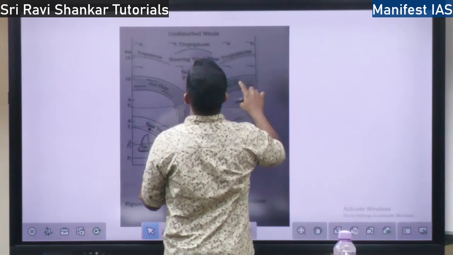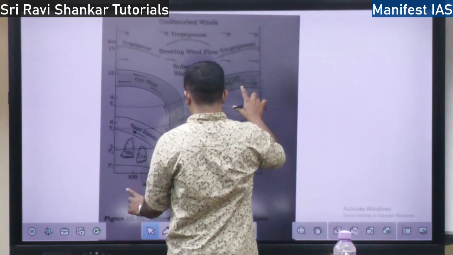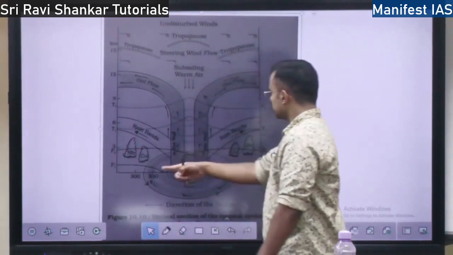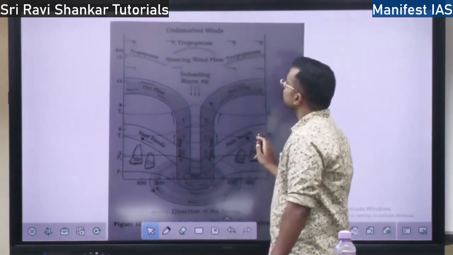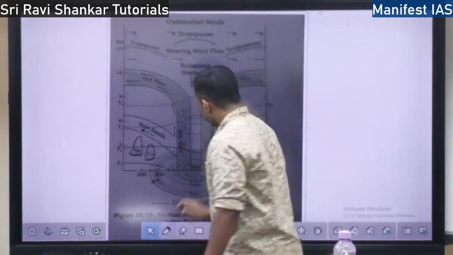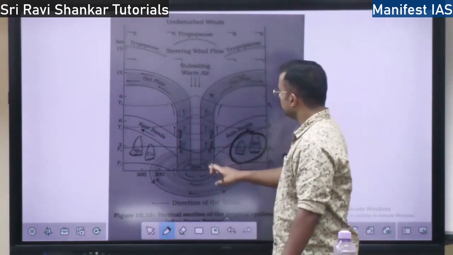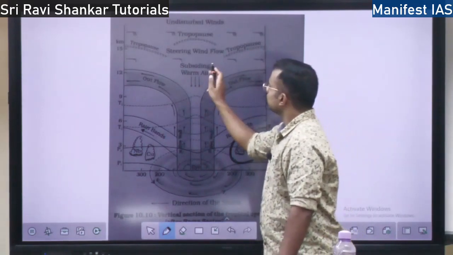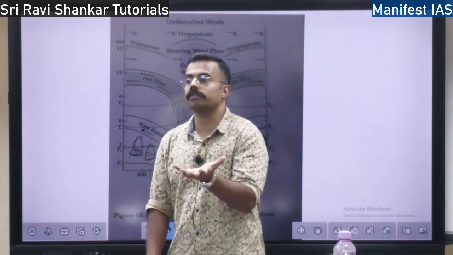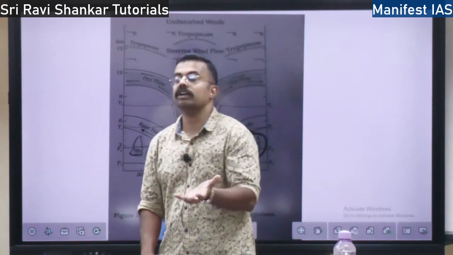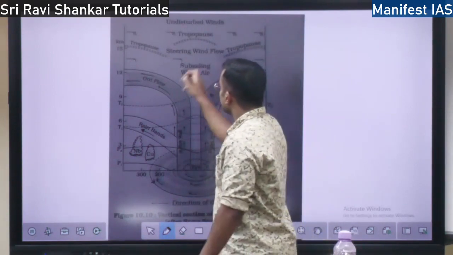See, this is a cyclone proper. Here the cumulonimbus clouds are there. They are coming out of the, see, this is the outflow. This is the eye. The eye is a region. I told you, in the cyclone at the middle, what will be there? A low pressure area will be there. That low pressure area is called the eye of the cyclone. So this is the eye.